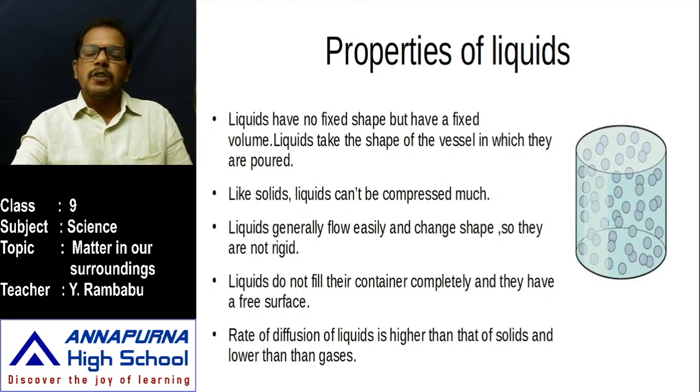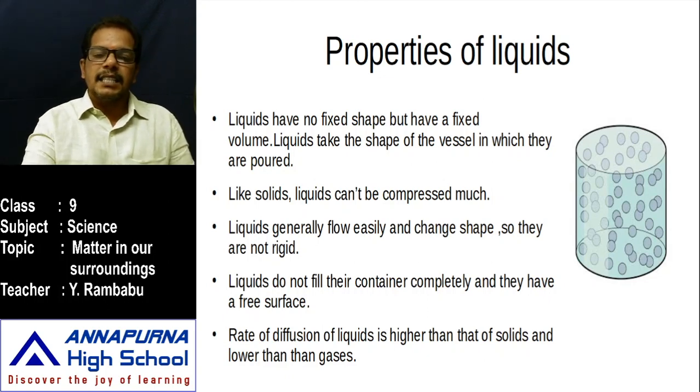Next, the particles of liquids are just like students moving from one classroom to another. They move freely, but that movement is confined to a fixed region, the corridor between the two classrooms, just like the particles in a liquid. That's why it has no fixed shape but a fixed volume.